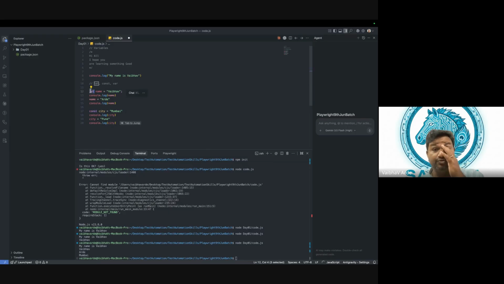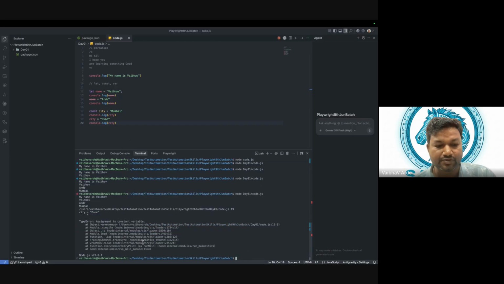Let me execute this and show you the error. This is the error we get: city is equal to Pune, assignment to constant variable. This is a type error. City is a constant, and we are trying to reassign the value. The same thing we were able to do with let, but here we cannot do it because it is constant. Does that make sense? Are we clear on this? I take that as a yes.